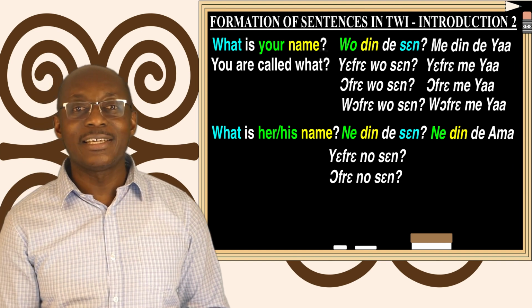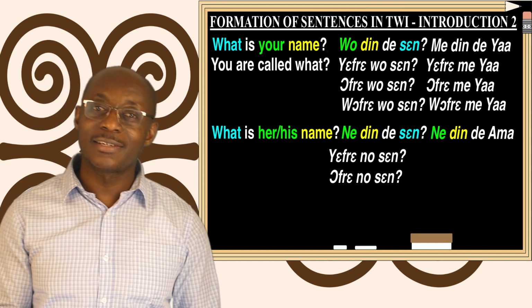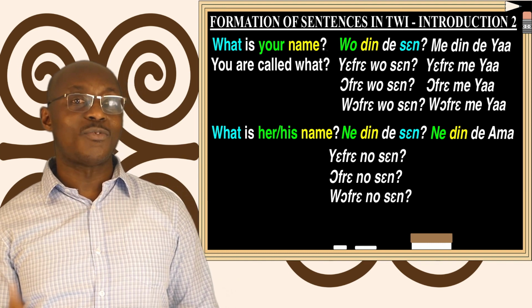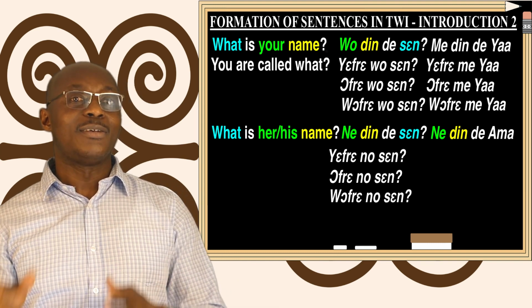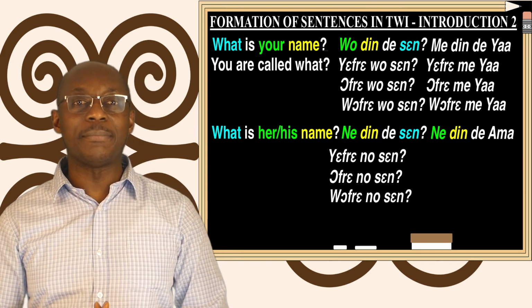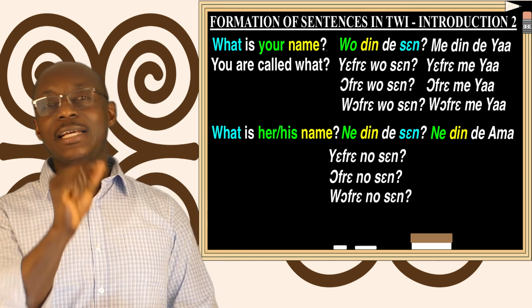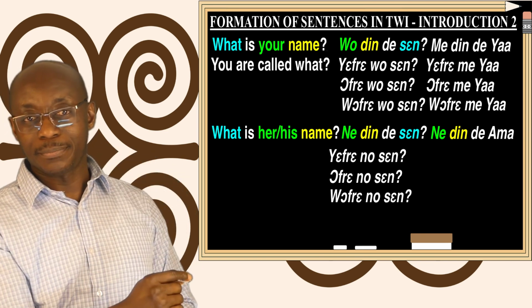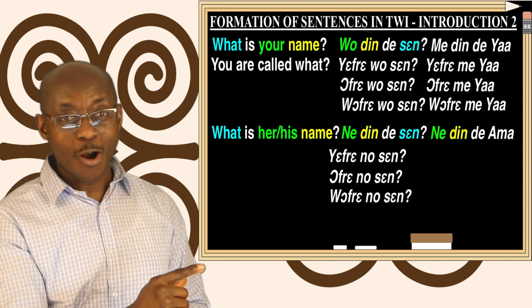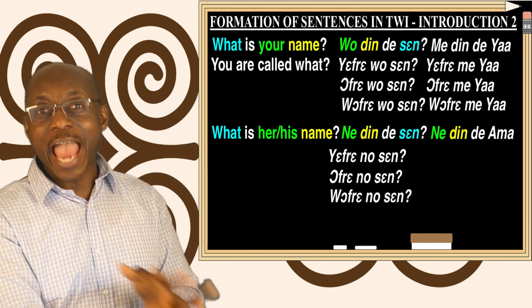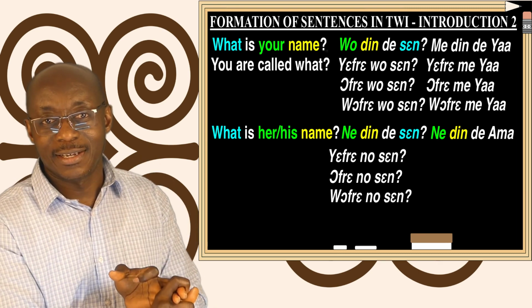And finally, the person can also ask, Wɔfrɛ no sɛn. So we have 4 ways of asking a person's name. First, we can say, ne din de sɛn, what is her name? Or we can say, Yɛfrɛ no sɛn, Ɔfrɛ no sɛn, and Wɔfrɛ no sɛn.